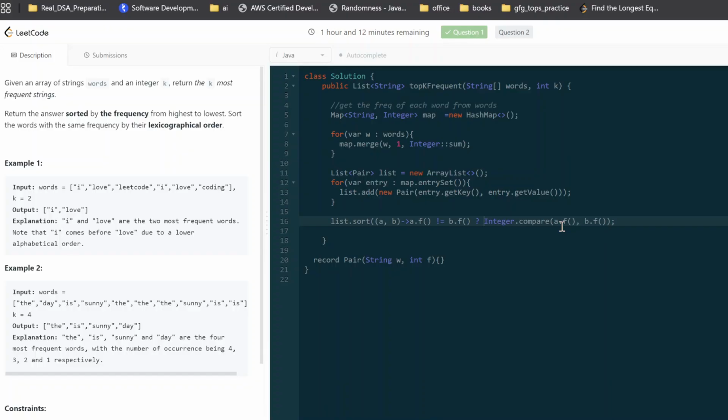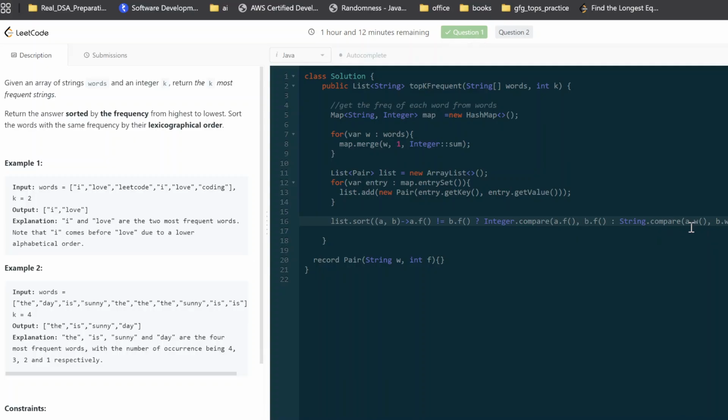So we can use a ternary operator. If the frequency is not same, sort it based on frequency. Otherwise, we have to compare the value, right? So I can say something like string dot compare A dot W and B dot W.